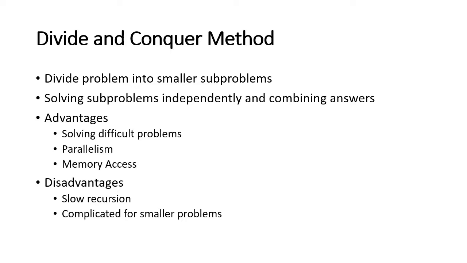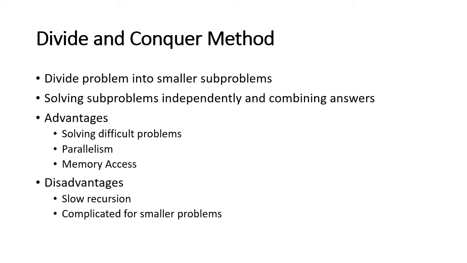Now the second advantage is, suppose I divide the problem into smaller problems and those sub problems are independent, meaning they do not depend on each other. In such a case, I can solve those problems simultaneously, or parallelly. The next advantage is memory access. Suppose there is a big problem and I have written one big program for it.